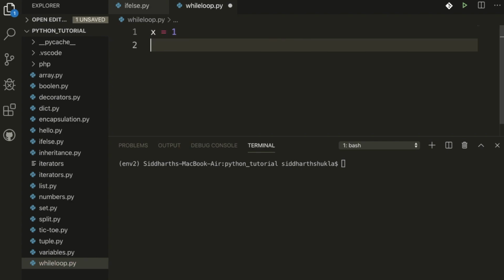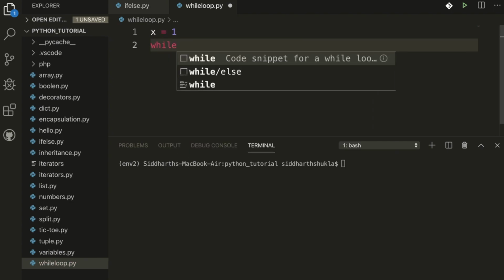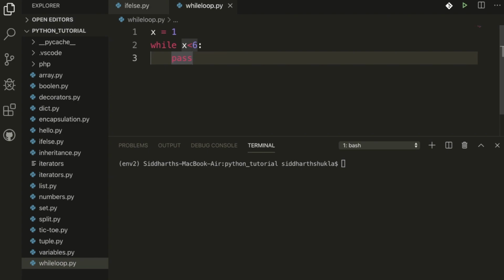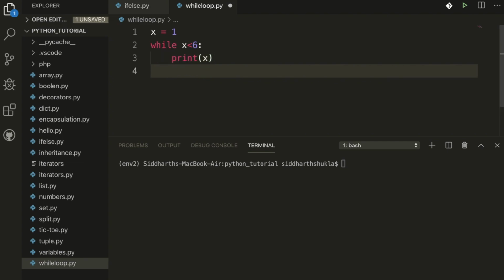Now I am going to write while, and here we need to write an expression, like x is less than 6. Now I am going to type print x, and here x plus equal to 1.